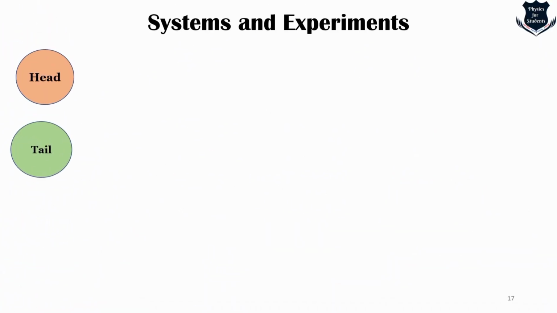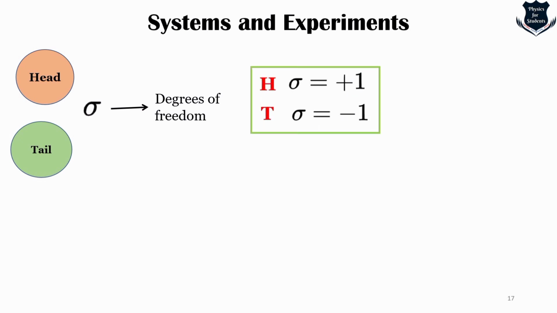Okay, so what we do is that we take the same head and tail, right? And we try to define them in terms of degrees of freedom. For example, if we take this one head equals +1, then what we find is what is called a qubit. Now this is an old concept, but it's good for us to define right now.